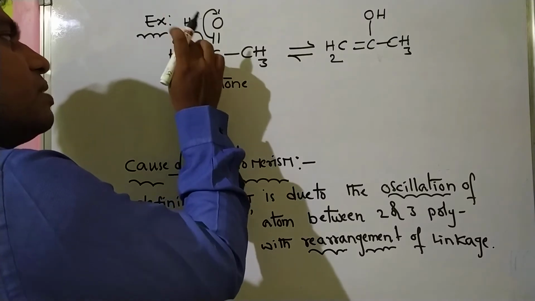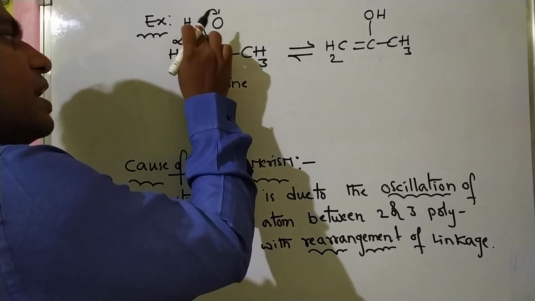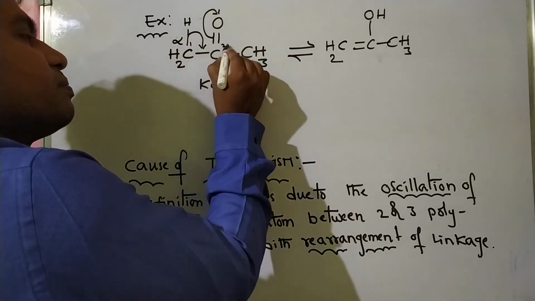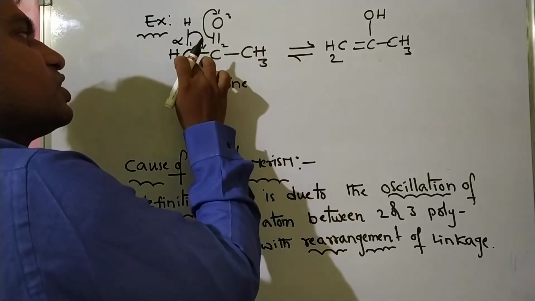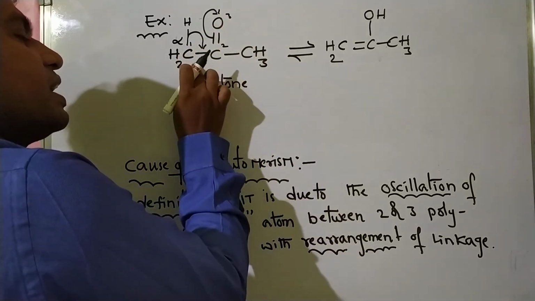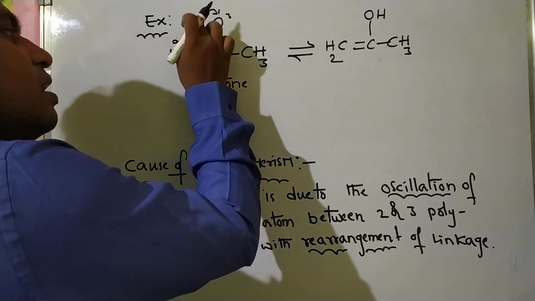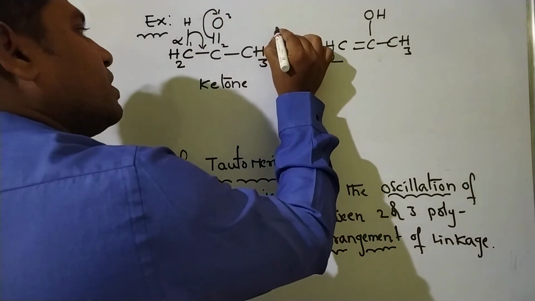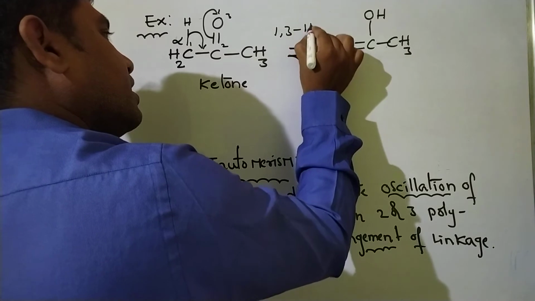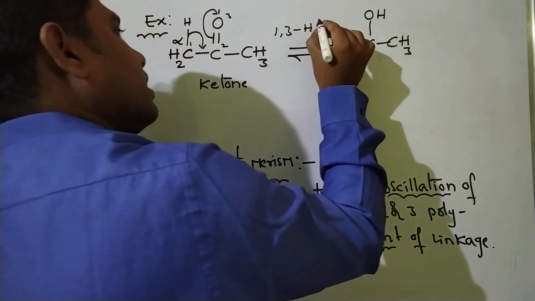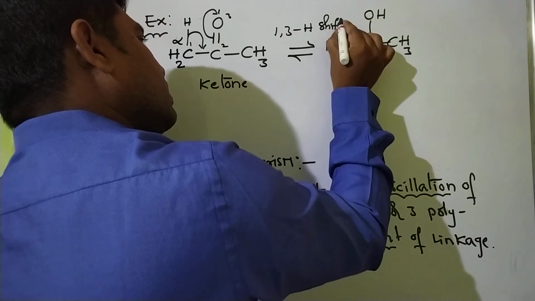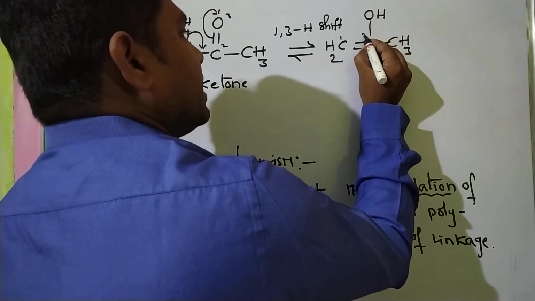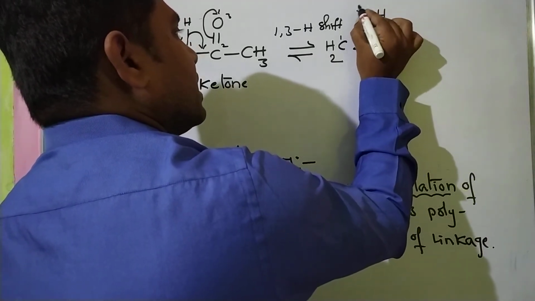See, this is alpha carbon atom. This alpha hydrogen atom migrates to the oxygen. Say this carbon is the first atom, this is the second atom, this is the third atom. Here what happened? One hydrogen atom is oscillating between 3 atoms, 1, 2, 3. So we call it 1,3 hydrogen shift. 1,3 hydrogen shift means this is the first atom, this is the second atom, and the oxygen atom is the third atom.